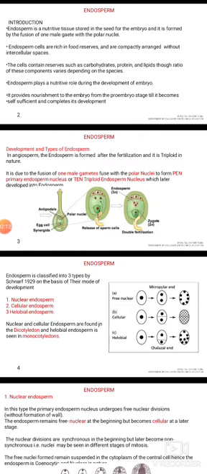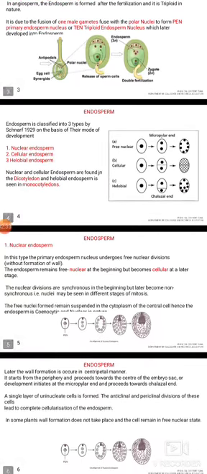Hence, it is known as triple fusion, and it leads to the formation of a primary endosperm nucleus, also known as the triploid endosperm nucleus, which later develops into endosperm. Endosperm is classified into three types, namely the nuclear endosperm, the cellular endosperm, and the helobial endosperm.